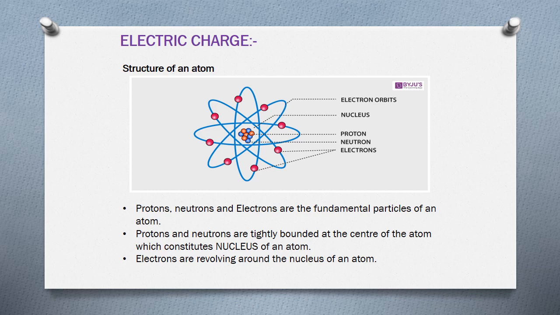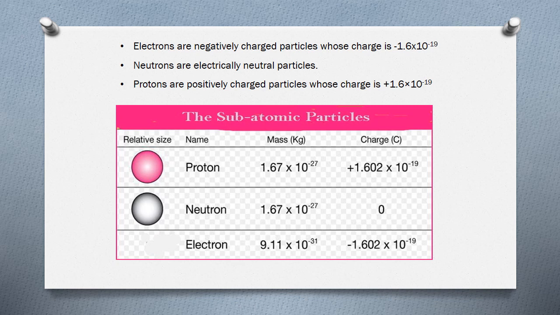But here, these electrons which are revolving around the nucleus of an atom, in metals, these electrons are free. In the outermost orbit, electrons are free electrons. These electrons are responsible for the flow of electric current, or for electricity.